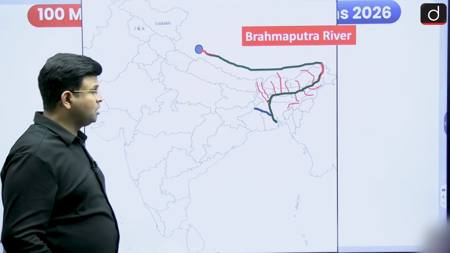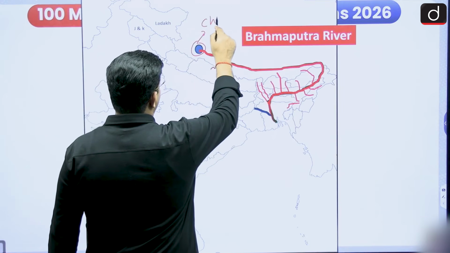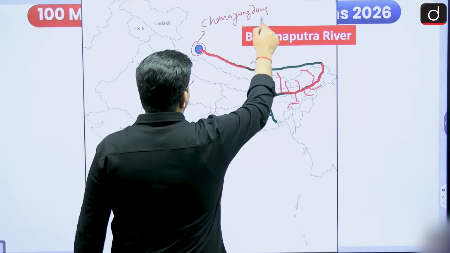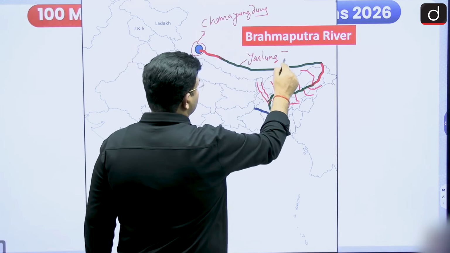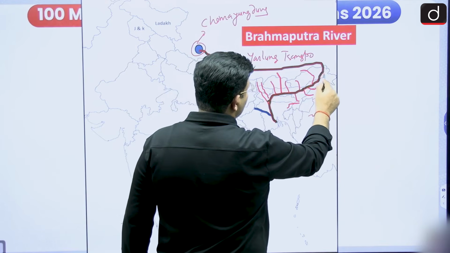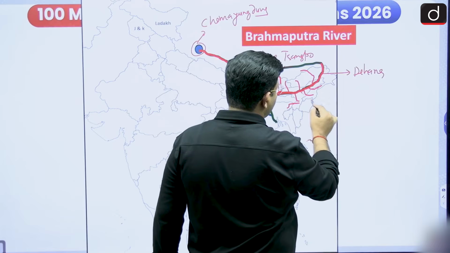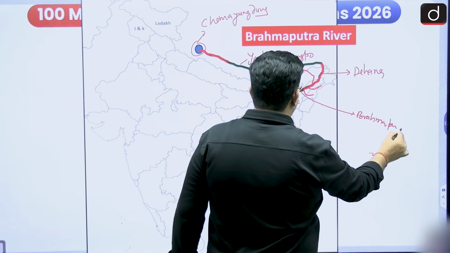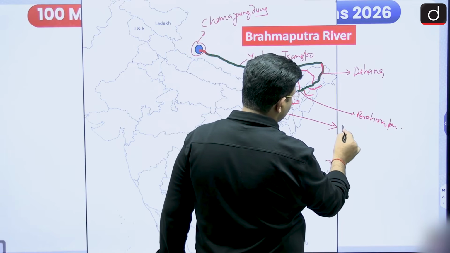Now we are going to see the Brahmaputra. This glacier is where the Brahmaputra river originated. It is known as Chema Yungdung. Its name here is Yarlung Sangpo. When it comes into Arunachal Pradesh, its name becomes Dihang, and when it is moving into Assam, its name is Brahmaputra, and in Bangladesh, its name becomes Jamuna.